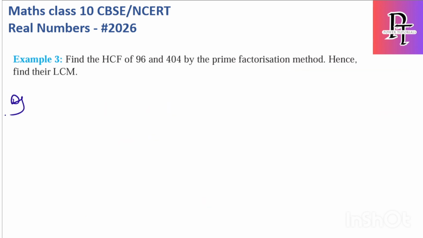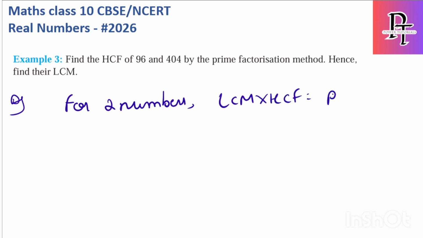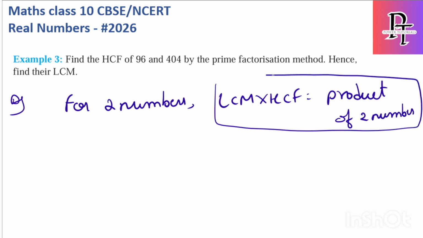Find the HCF of two numbers by prime factorization method, hence find their LCM. Okay, so before that we have one property for two numbers. What is the property? For two numbers, LCM into HCF is equal to product of them. So this is very important, and this question will come for at least 2 marks in your board exam as well. LCM into HCF, always remember, for two numbers, not for 3 or 4 numbers. LCM into HCF for two numbers is equal to product of the numbers.